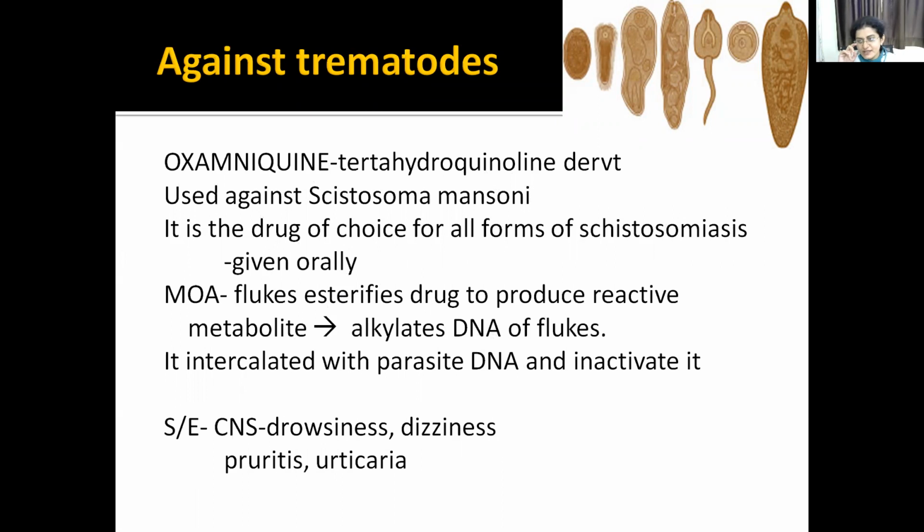In that way the parasite dies. Okay, how it dies? When you take the drug, the fluke will esterify this drug and there will be a formation of a reactive metabolite and that will cause alkylation of the parasitic DNA and inactivate it. The main side effects will be CNS, drowsiness, dizziness, pruritus and urticaria. Okay.